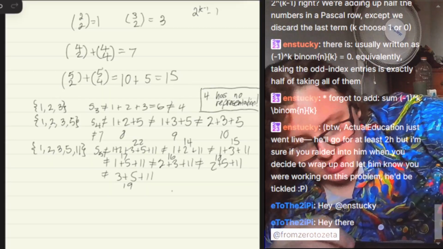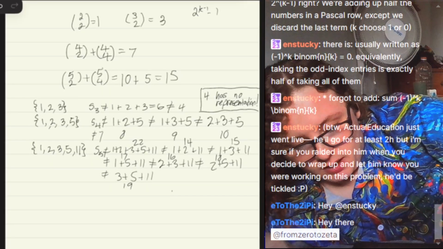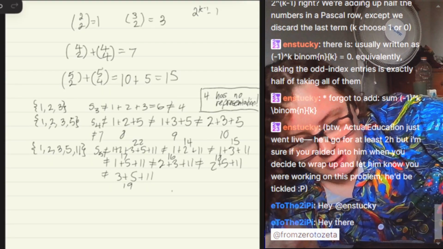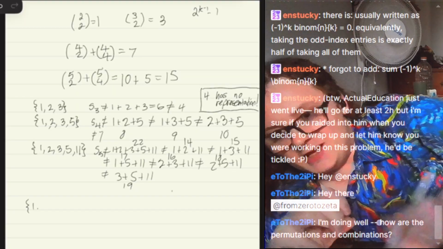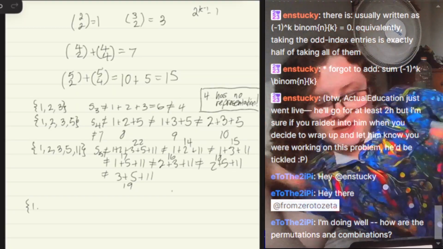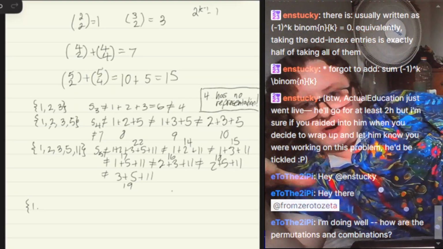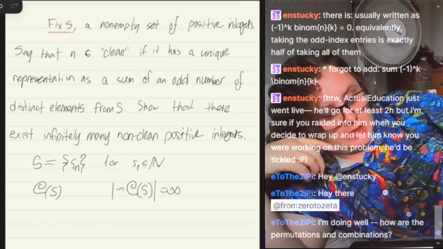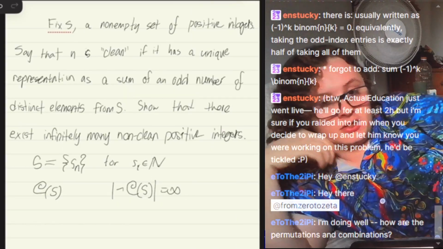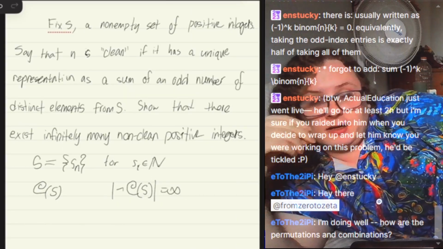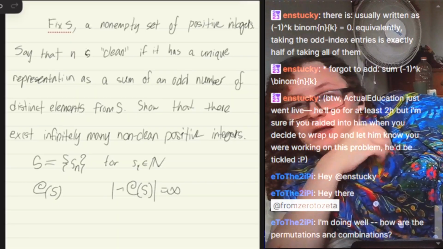So now we have to check if 12 and 13 are okay. I suspect that they aren't. With 12, well, they're tricky. I think we have something that works for this problem. I think we have something that works. I'm just trying to construct an explicit example to convince myself.